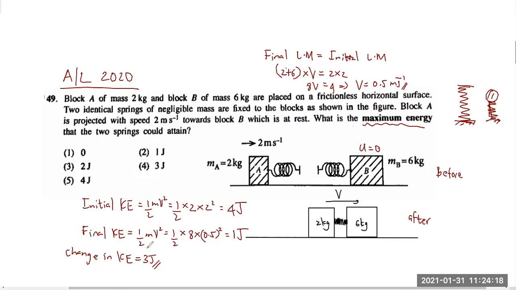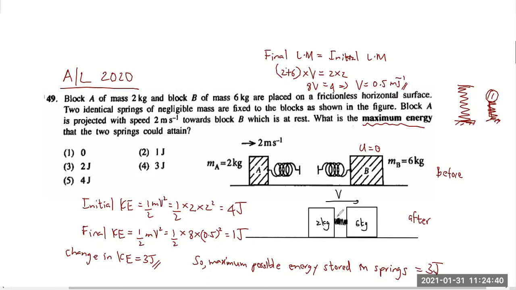So the maximum possible energy stored in the springs should be how much? 3 joules, because the change in kinetic energy is 3 joules, people.